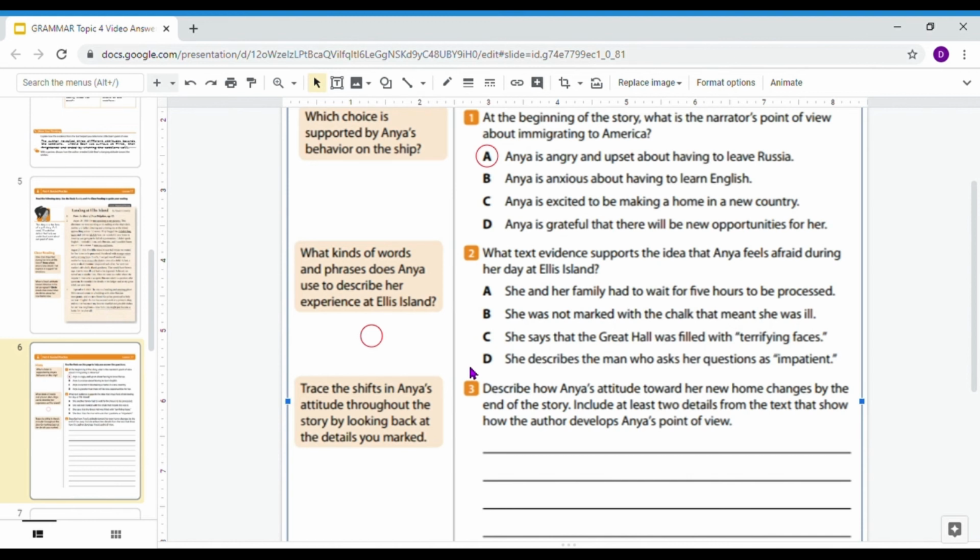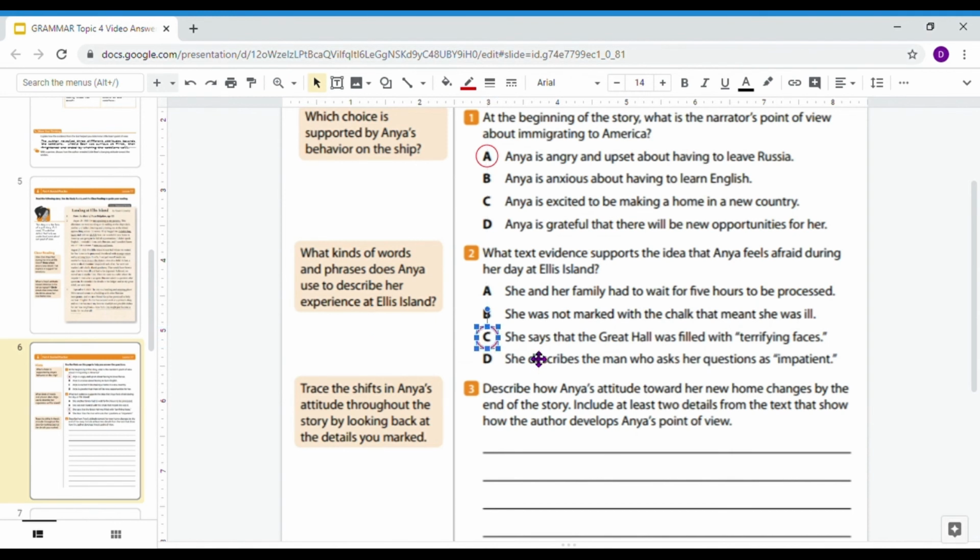So looking back at what we underlined in paragraph 2 about her feelings towards Ellis Island and her point of view, we can identify that the correct answer is C, that she was talking about how there were terrifying faces. That's very good evidence that shows that she's afraid. Choice A isn't right because 5 hours is a long time, and she might be impatient, but it doesn't necessarily show that she's afraid. Choice B, that she didn't get marked with chalk, meant that she was healthy, so that wouldn't be something to be afraid of.